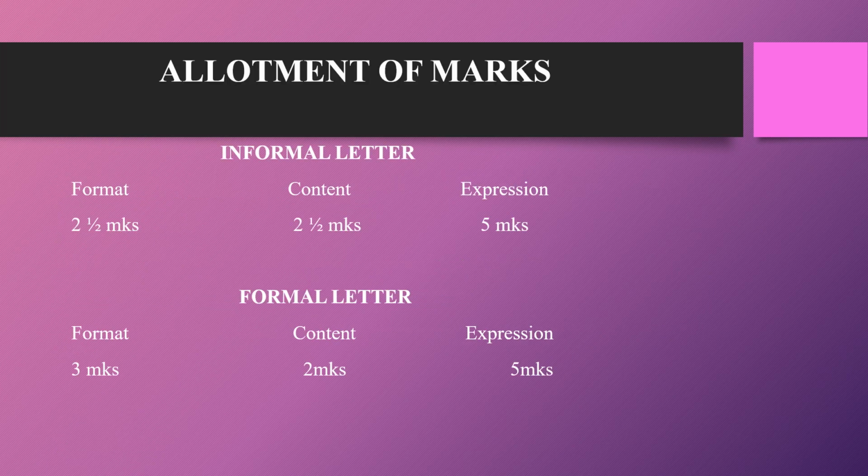Now this is the allotment of marks. We have 2.5 marks for the format in an informal letter, the content will be 2.5 marks and the expression will be 5 marks. The formal letter for the format we have 3 marks, content is 2 marks and the expression is 5 marks.